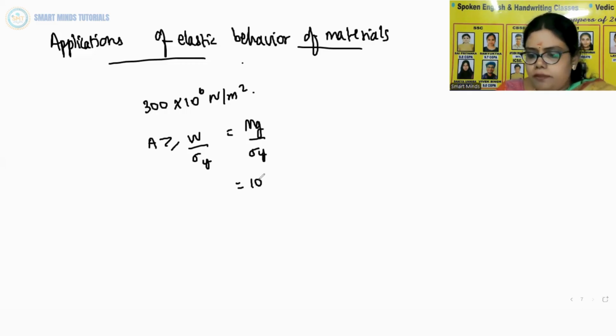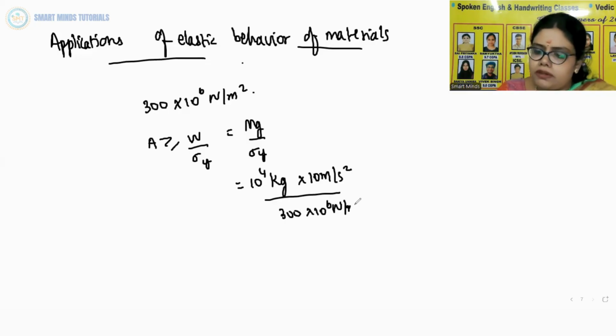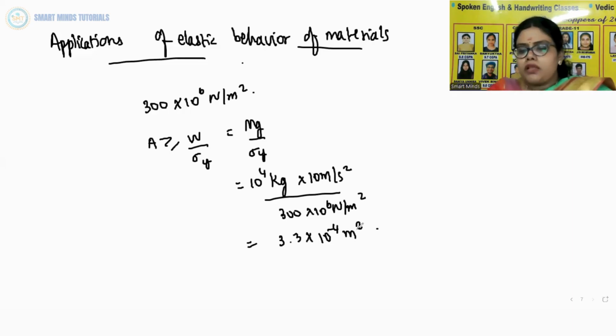So that is 10 power 4 kg into 10 meters per second square by 300 into 10 power 6 Newton per meter square. If you do the cancellation, you will get 3.3 into 10 power minus 4 meter square, corresponding to a radius of about 1 centimeter for a rope of circular cross section.